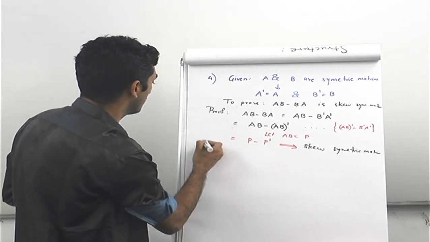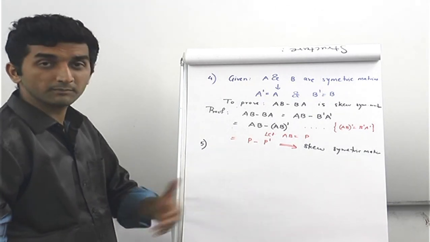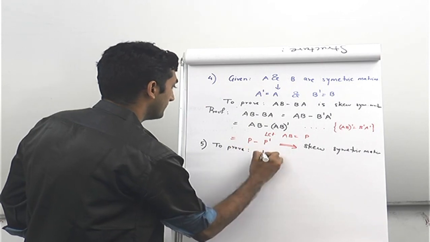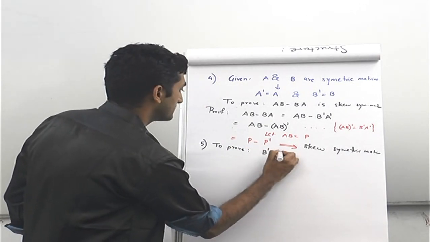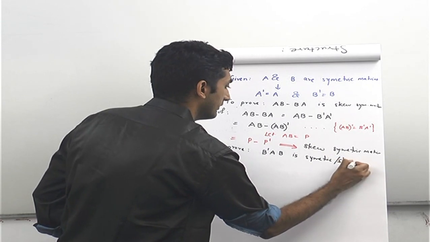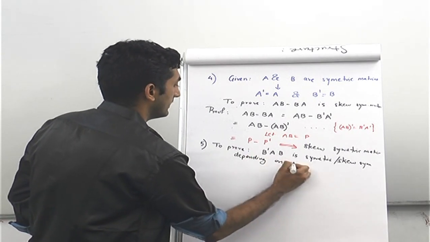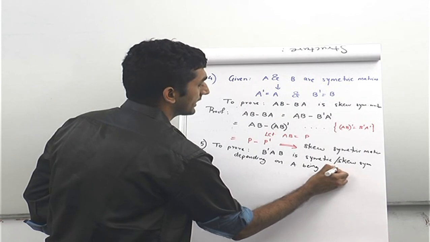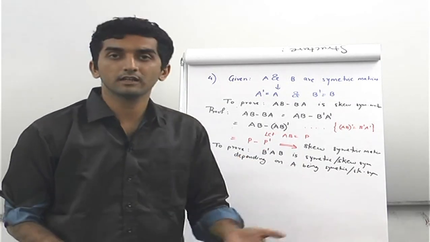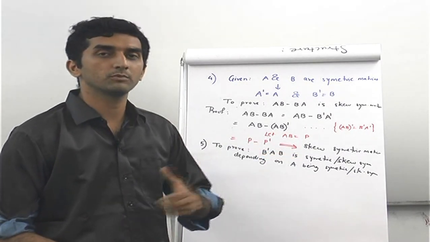This is on a similar note. Here we have been given that, depending on A being a symmetric or a skew symmetric matrix, we need to prove that B dash AB, or B transpose AB, is symmetric or skew symmetric depending on A being symmetric or skew symmetric. This means we have to prove that if A is symmetric then B dash AB is also symmetric, and if A is skew symmetric then B dash AB, this new matrix that is formed, is also skew symmetric.